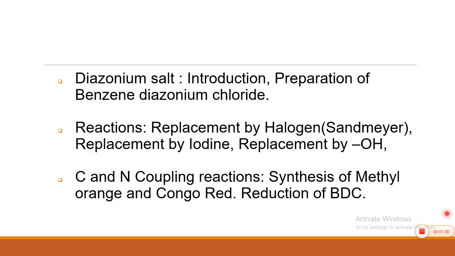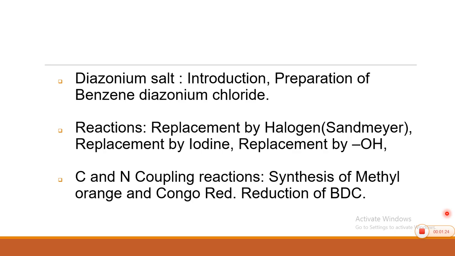So, what is the scope of the syllabus? We are expected to learn the concept of diazonium salt, that is introduction, then preparation of benzene diazonium chloride, usually abbreviated as BDC. Then reactions of benzene diazonium chloride.